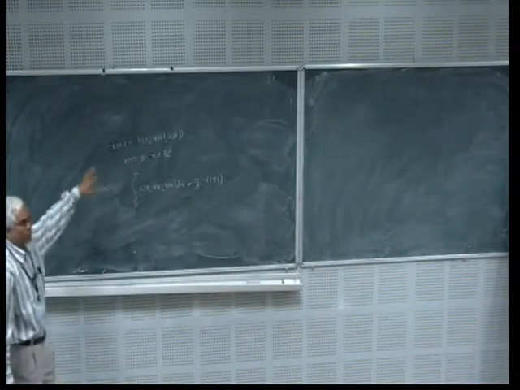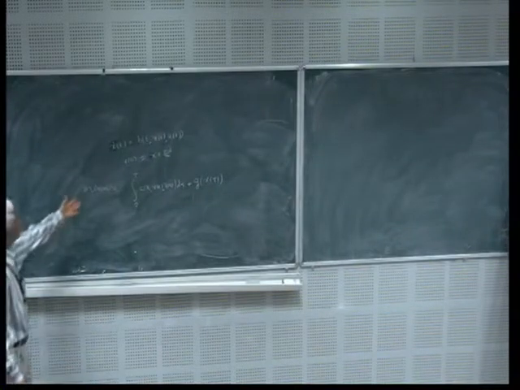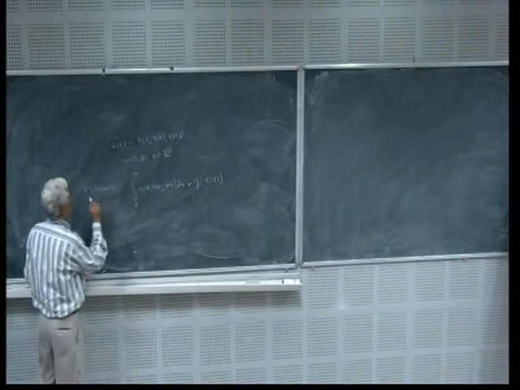There are versions which are infinite horizon, which I will do later when I do stochastic control. So we want to minimize with respect to all controls u.